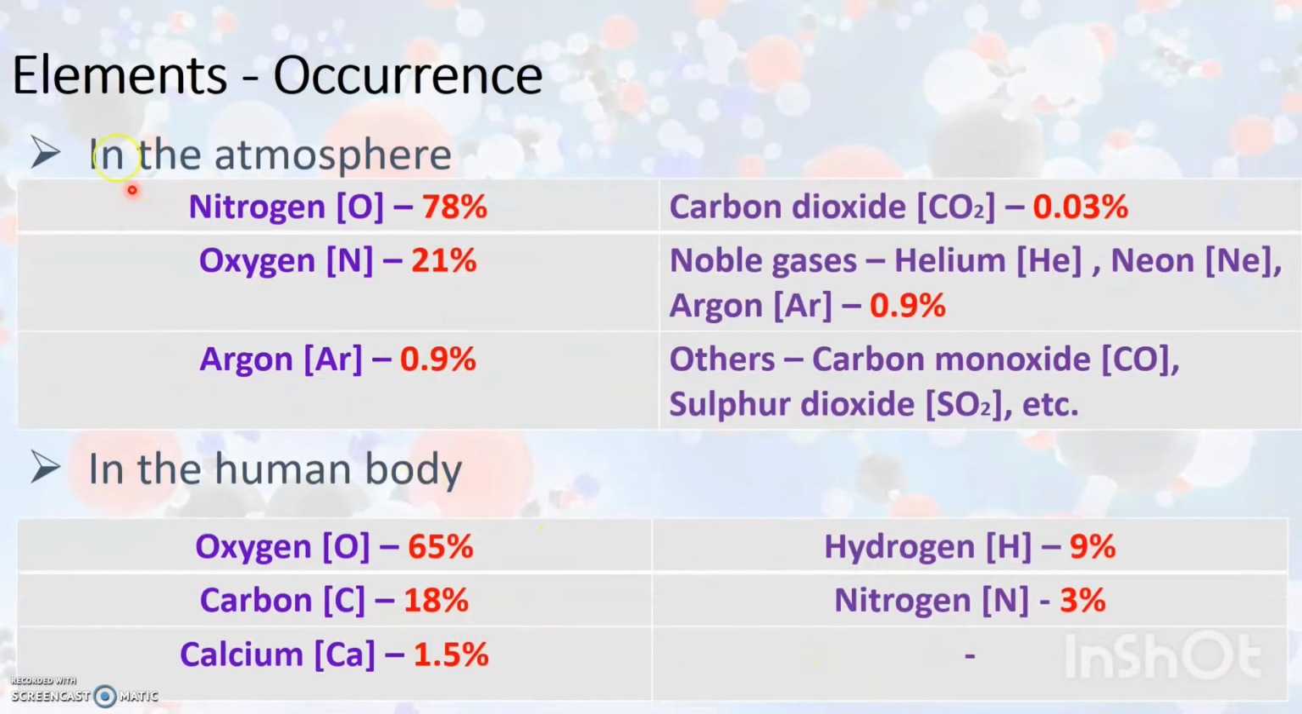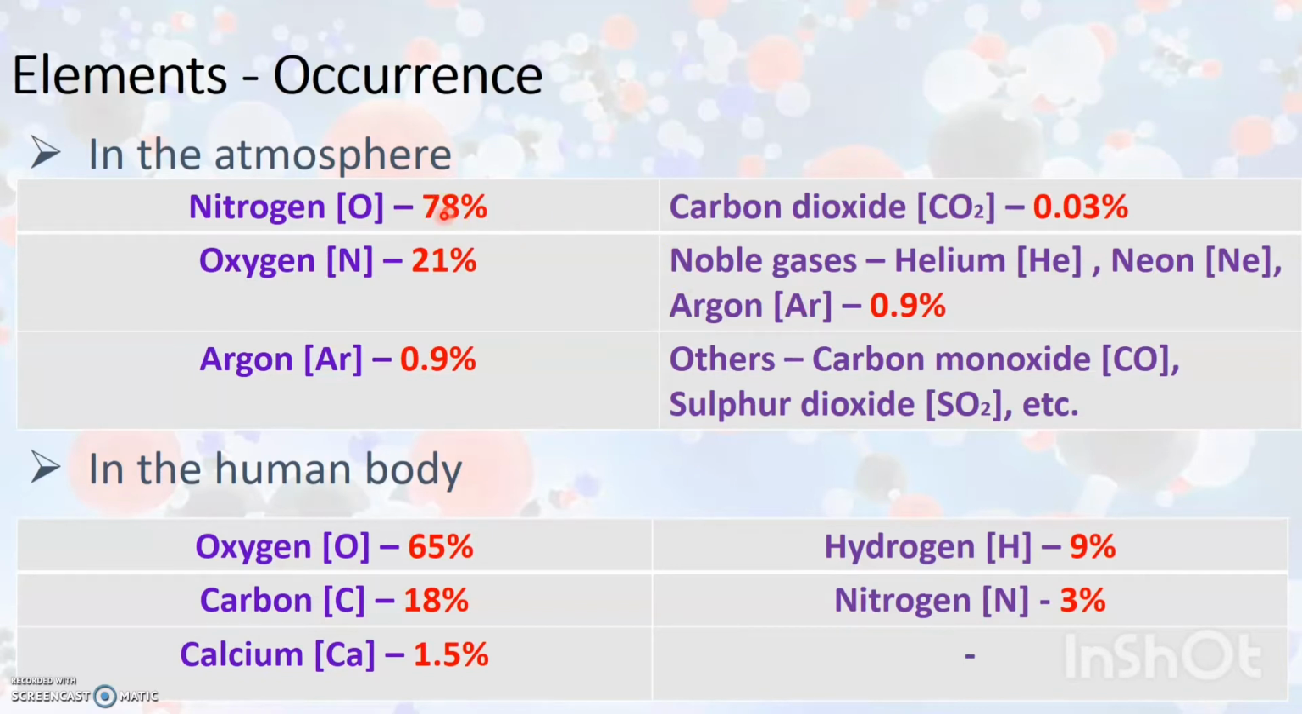Elements are also present in the atmosphere, and these elements include nitrogen, oxygen and argon. There are various other gases also that are present in the atmosphere. They are carbon dioxide, noble gases like helium, neon and argon, and other gases like carbon monoxide, sulfur dioxide, etc.